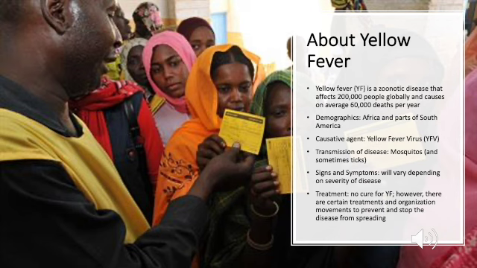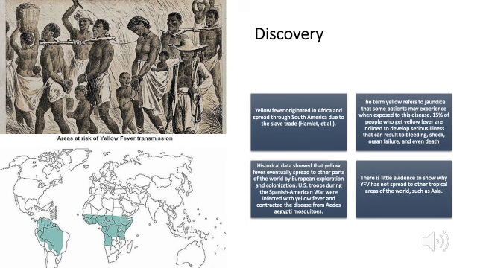spread of yellow fever. Yellow fever originated in Africa and spread through South America due to the slave trade. Historical data showed that yellow fever eventually spread to other parts of the world by European exploration and colonization. U.S. troops during the Spanish-American War were infected with yellow fever and contracted the disease from Aedes aegypti mosquitoes. There is little evidence to show why yellow fever has not spread to other tropical areas of the world, such